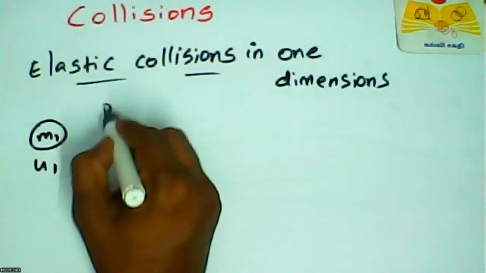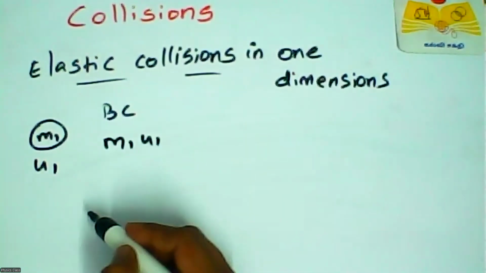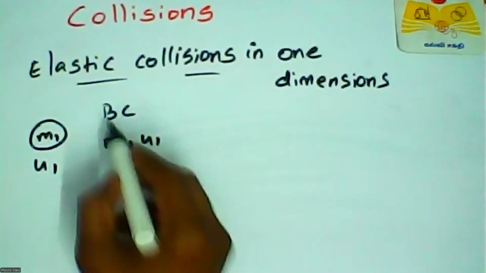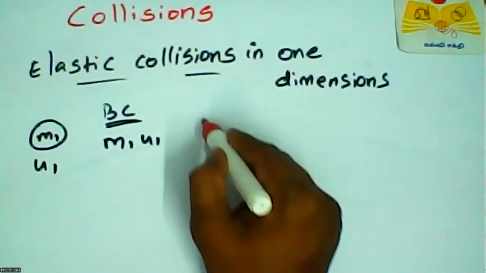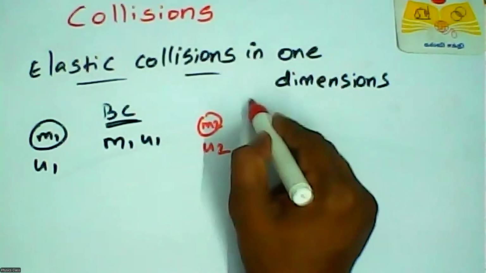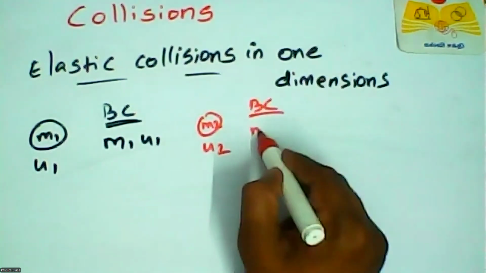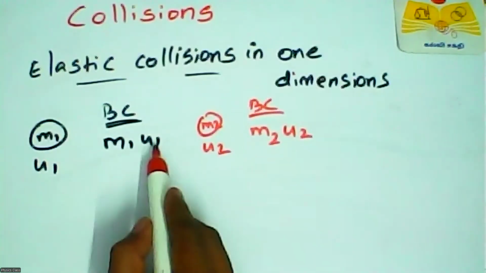Before collision, momentum is m1 u1. Similarly for mass m2, before collision, momentum is m2 u2, because momentum is mass into velocity.